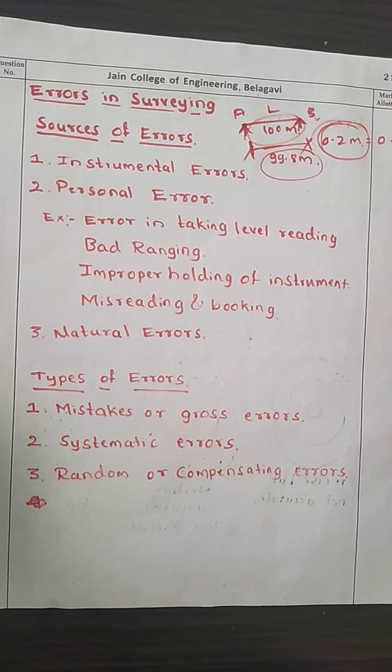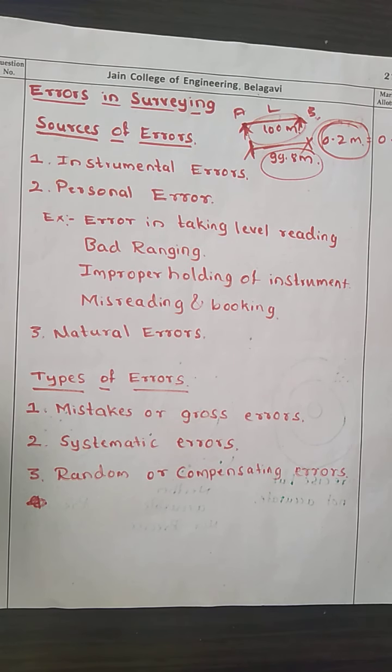Now what are the different sources of errors? There are three sources of errors. One is instrumental error, next is personal error, and then natural errors. What is an instrumental error? Errors may arise due to the imperfection or faulty instruments. Suppose you want to measure something, but you get some error in your measurement due to the instrument, we call it the instrumental error.